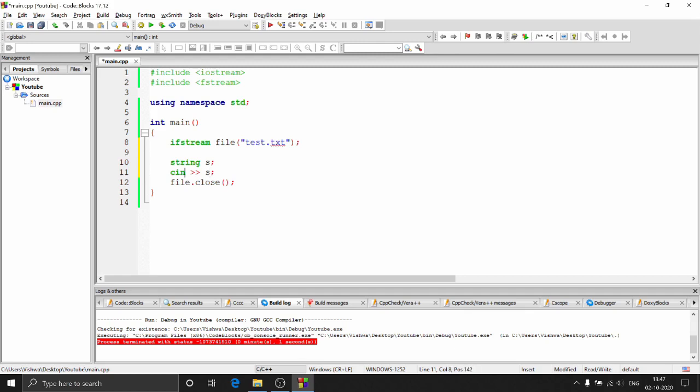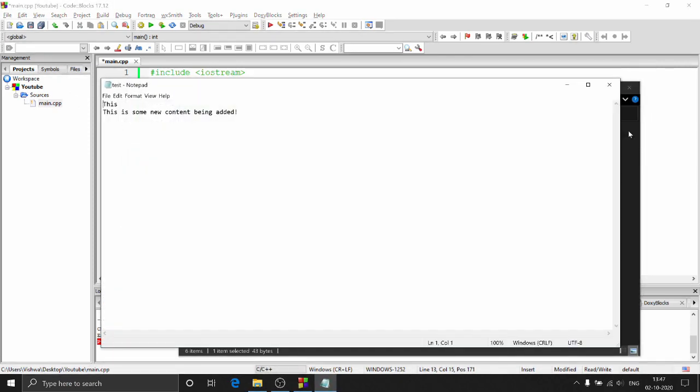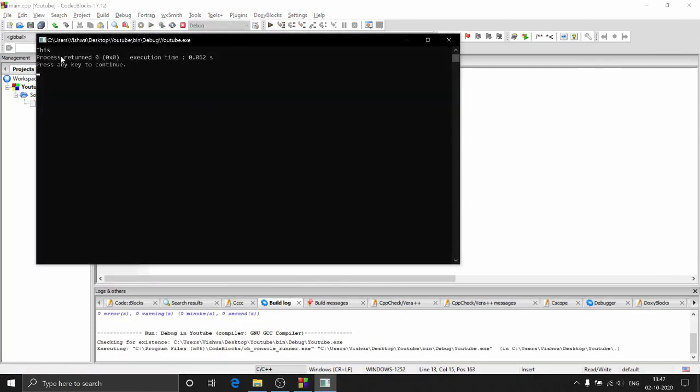And to read from a file, just replace cin with file, and that's going to allow you to read the file. And now since I have a string here, it's going to read word by word. Now if I do cout s, I'll be getting the first word. So what is the first word over here? In my file, the first word is this, right? So if I run this, I'll be getting this.